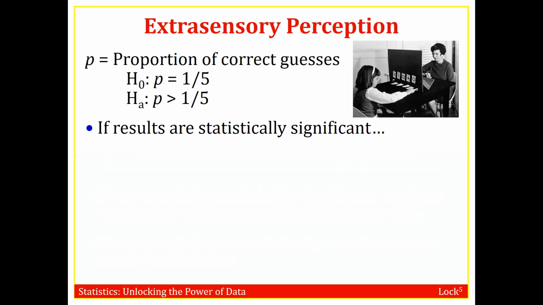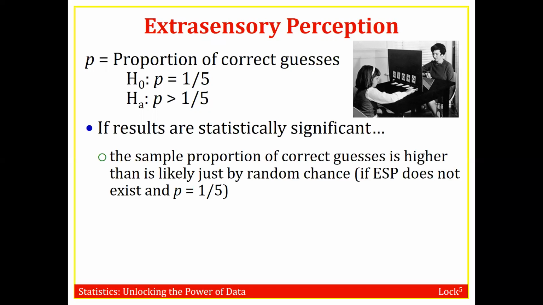And if after all was said and done, the results were stated to be statistically significant, it would mean that the sample proportion of correct guesses is higher than is likely just by random chance, assuming that ESP does not exist and p equals 1/5.